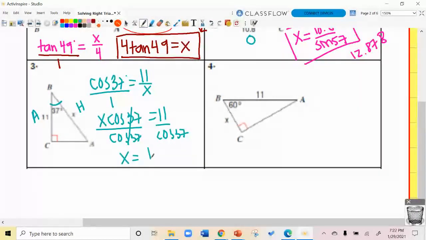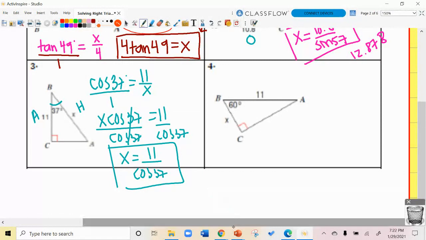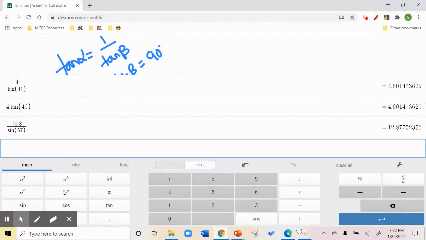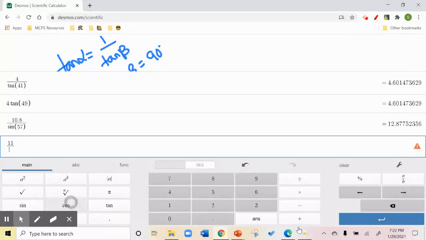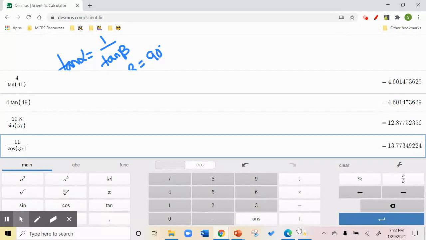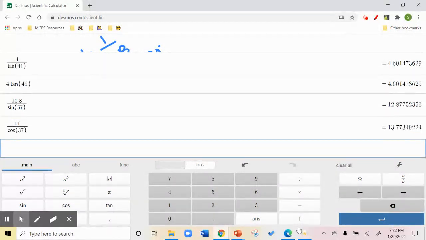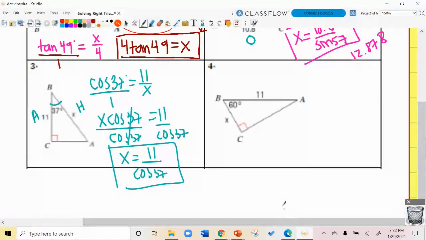So x equals 11 over the cosine of 37. If you went into your calculator, you're going to have 11 divided by the cosine of 37. I get 13.773. If you chose to use this other angle as your reference angle, you would have gotten whatever 90 minus